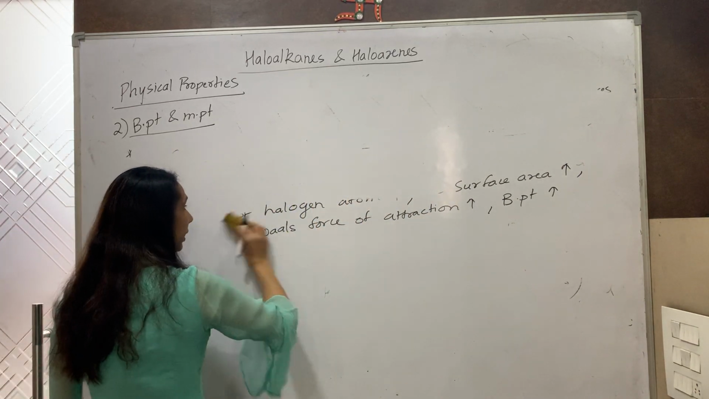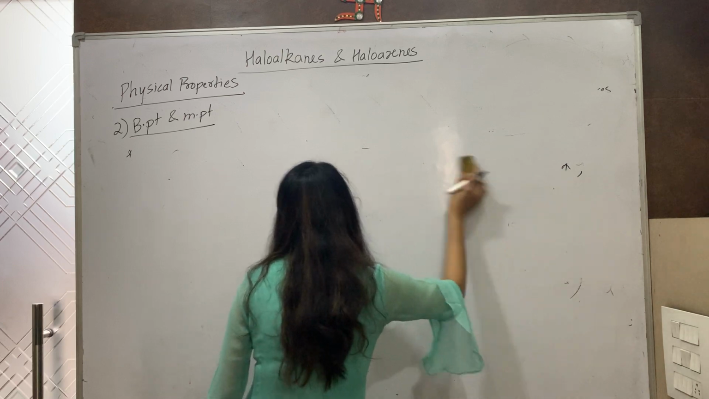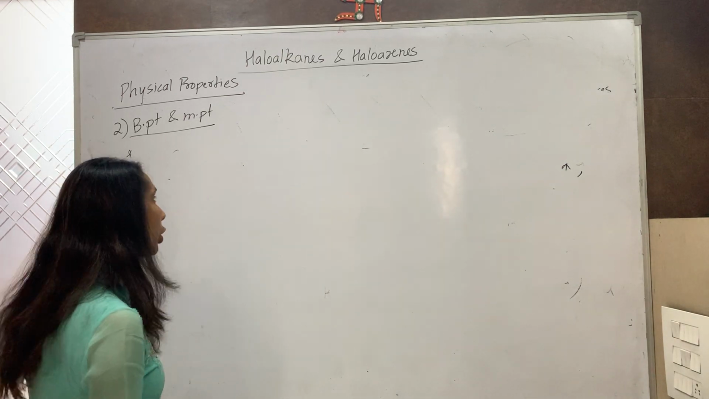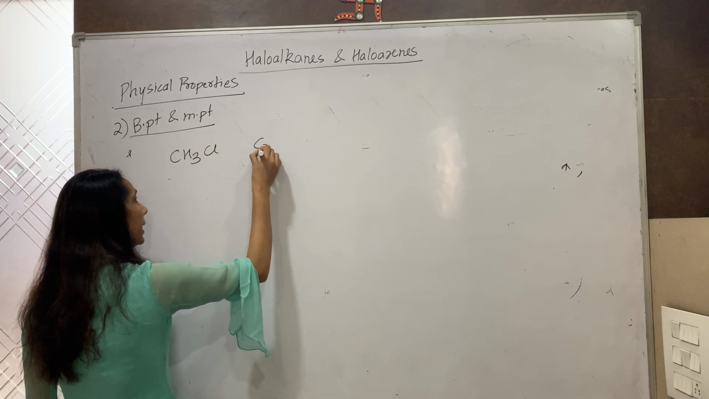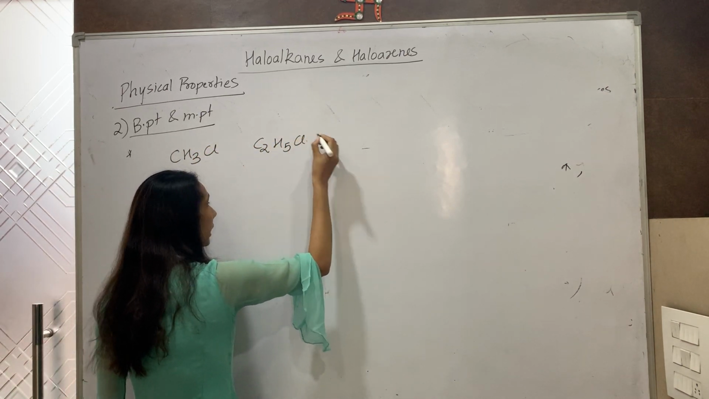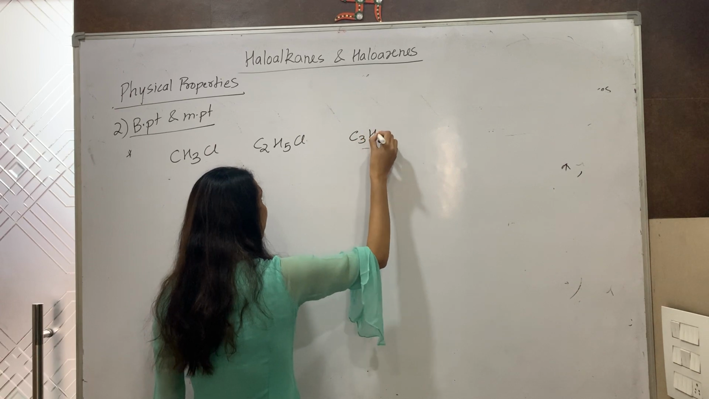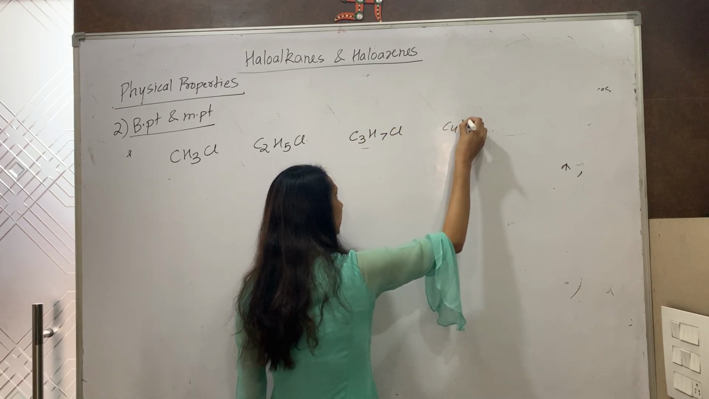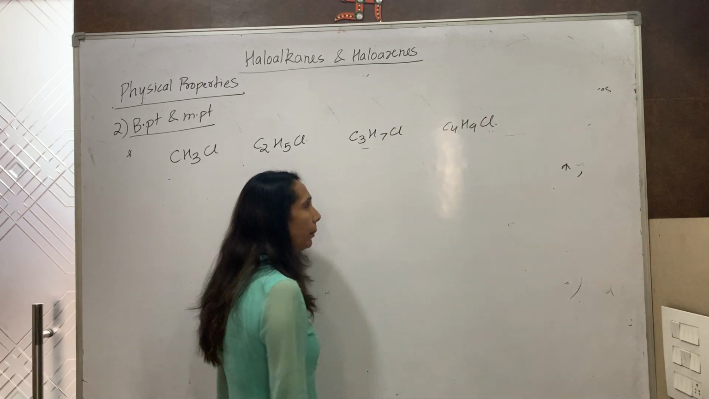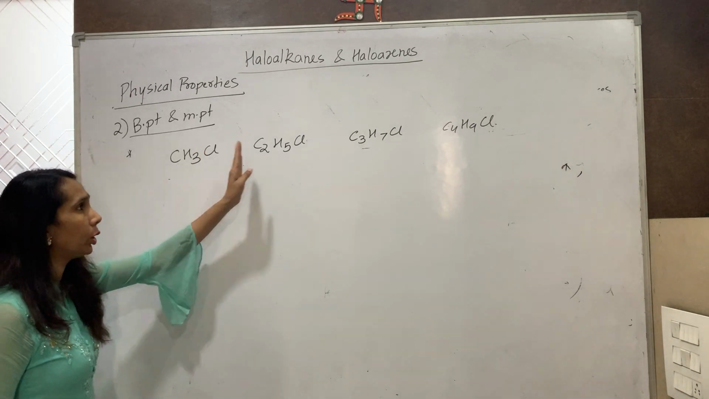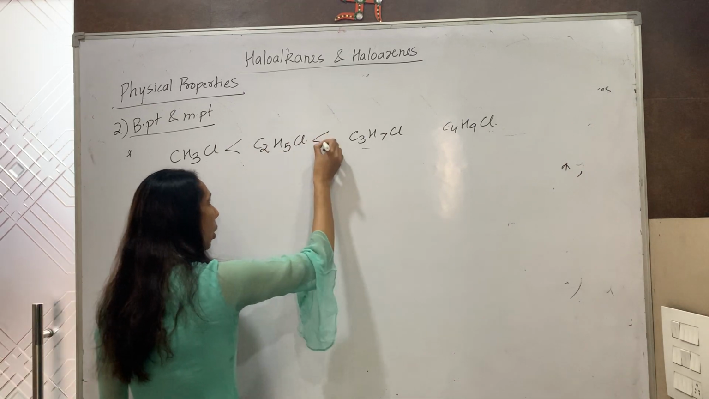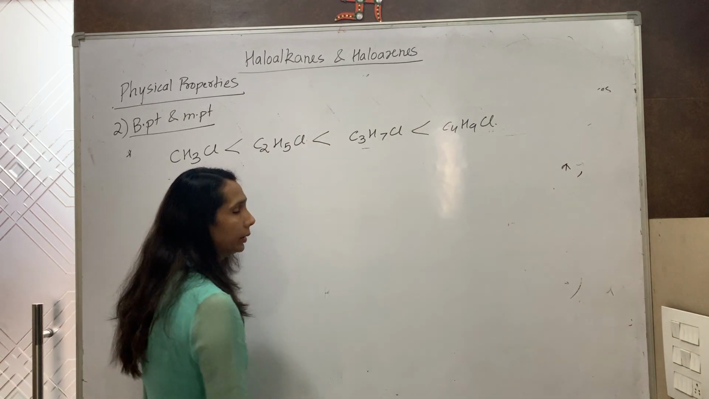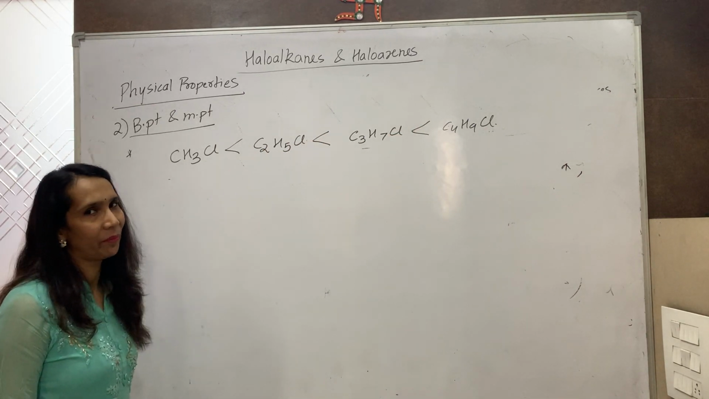Now I consider the third case. If the halogen atom is same, but the alkyl group differs, they are all having a straight chain of carbon. You can see same chloro group is there, then the boiling point increases in the order, this is the increasing order. And the reason is same.